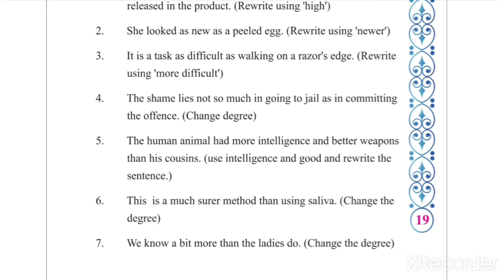Understood? Number 6. Change the degree again. This is a much surer method than using saliva. Change the degree. Using saliva is not so sure a method as this. I repeat the answer. 6-1.